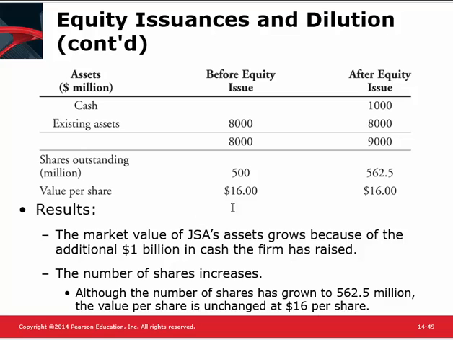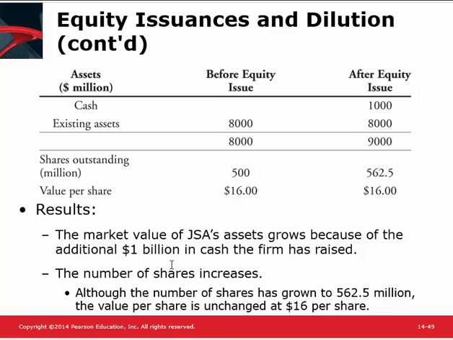So what does the company ultimately look like? Here we have the change after the issue. We had $1 billion in cash. Existing assets are $8 billion. So that gives us this $9,000. I'm going to get rid of the zeros. So the number of shares increases. Now, even though the number of shares has gone up, the value of the stock hasn't increased.